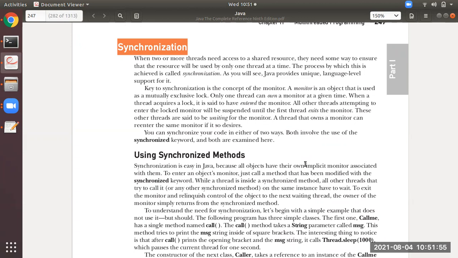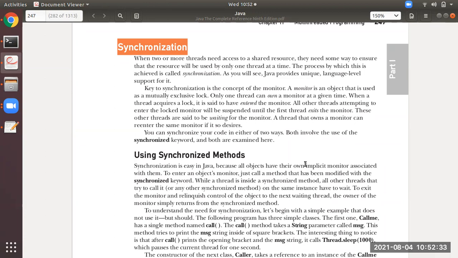What is a monitor actually? It is known as an object. It is like an object. What it will do is apply a lock on the resource. Suppose among many threads, one thread has got access to the resource, the monitor will apply a lock. It means the resource is being accessed by that thread and other threads cannot access it. After the first thread has finished accessing the resource, then other threads can access it. So try to remember what a monitor is.